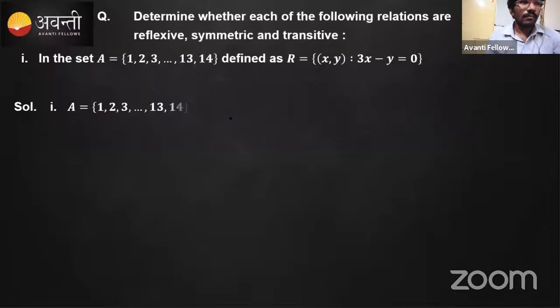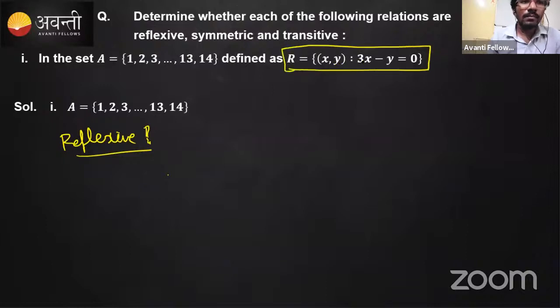So is it reflexive? You can easily find whether it is reflexive or not. Whether 1 comma 1, 2 comma 2, 3 comma 3, everything needs to be present. Is it present in the given relation? The relation is defined here. The relation is the set of ordered pairs x comma y, such that 3x minus y is equal to 0. Exactly correct.